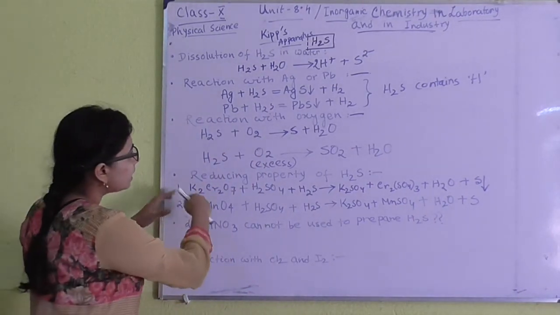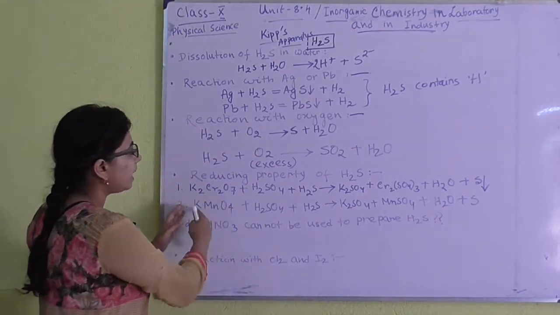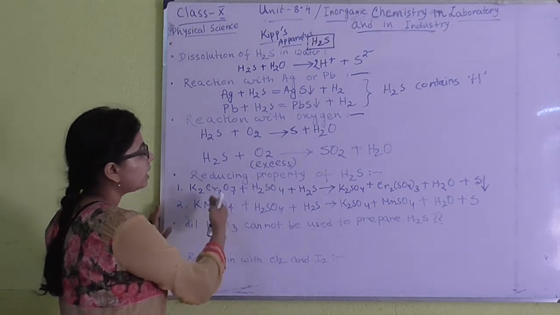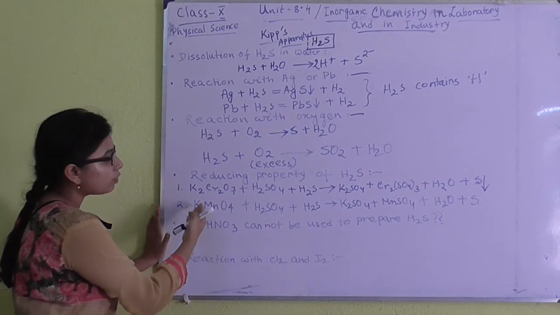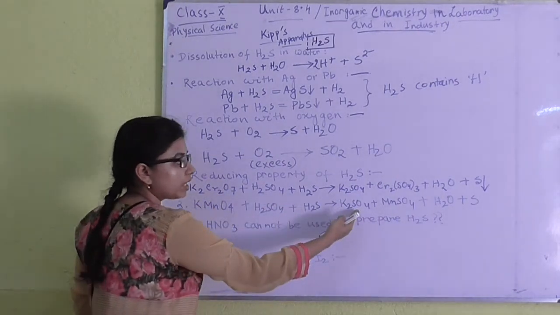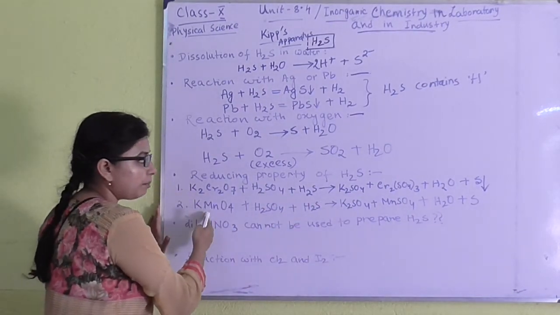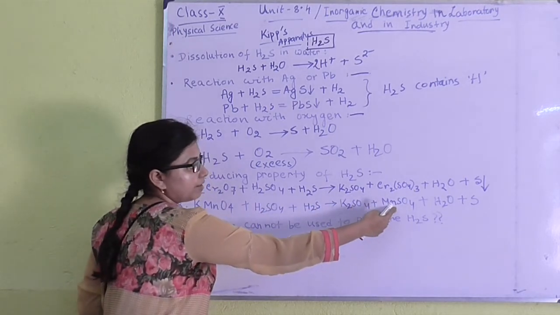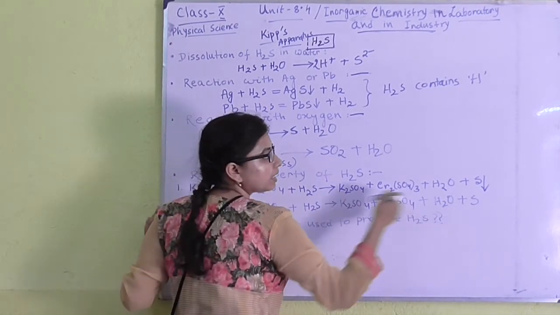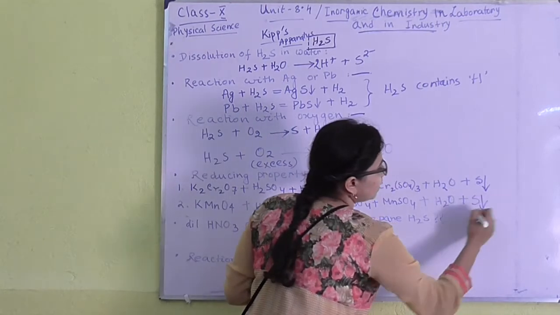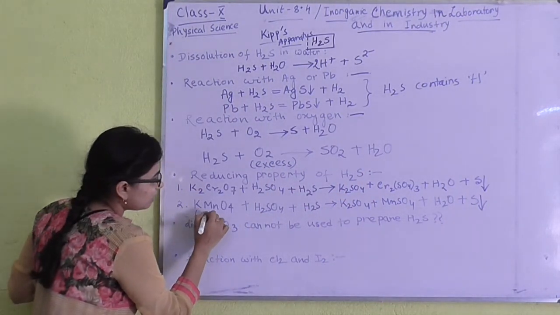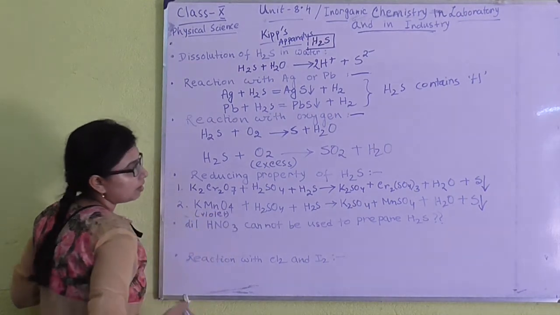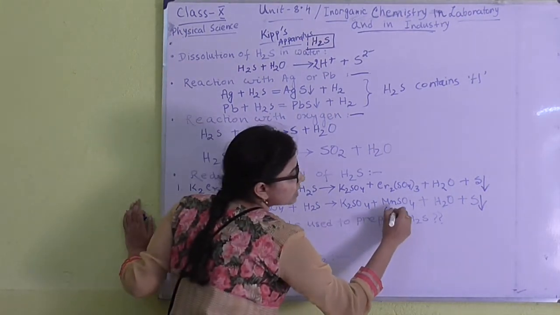In the reagent, what metals are present here? They will form the sulfate individually. In KMnO4 we have potassium, it will give you potassium sulfate. We have Mn, you will get Mn sulfate. Okay, and sulfur you will get obviously along with the water. So KMnO4 is basically violet. Okay, and MnSO4 is colorless.